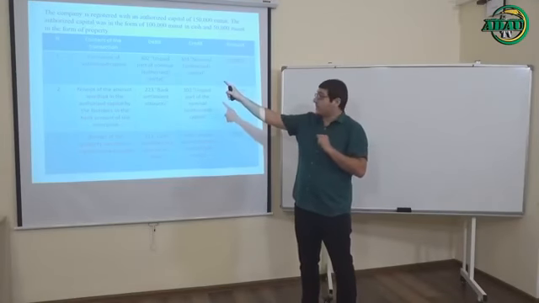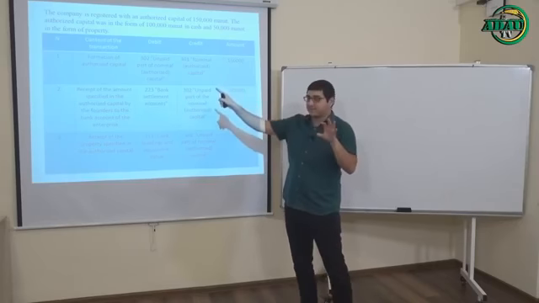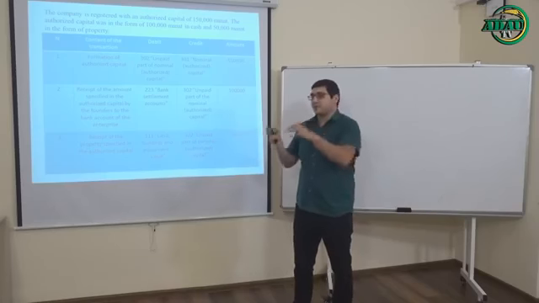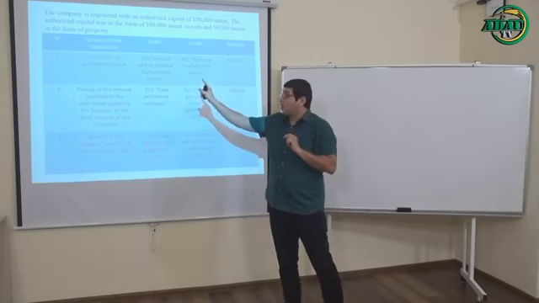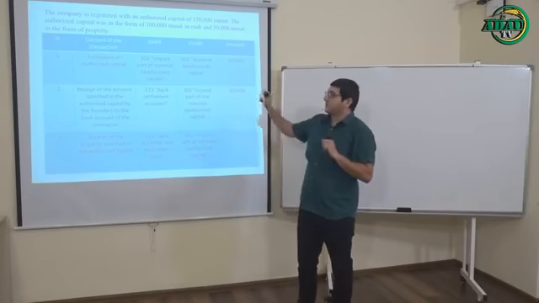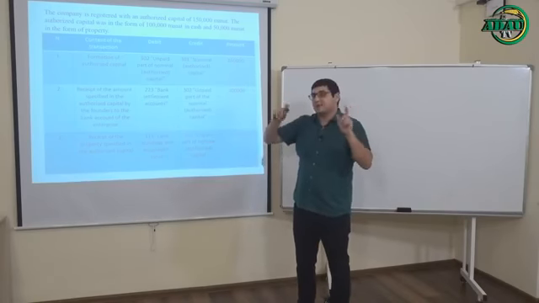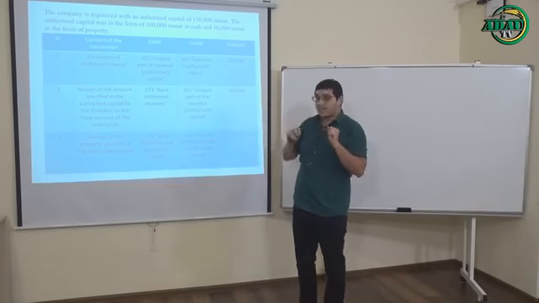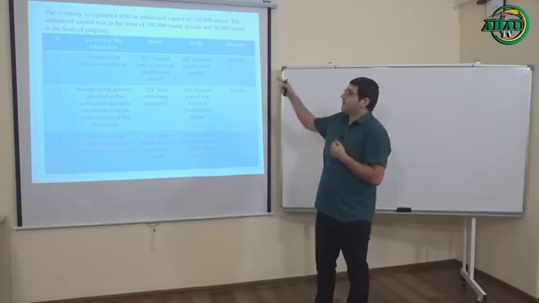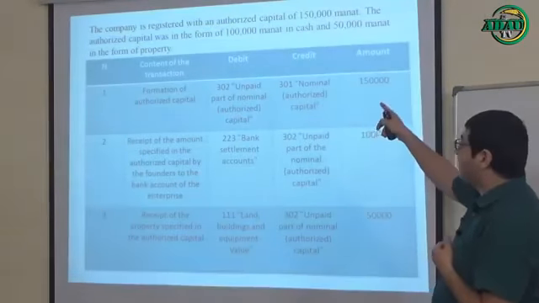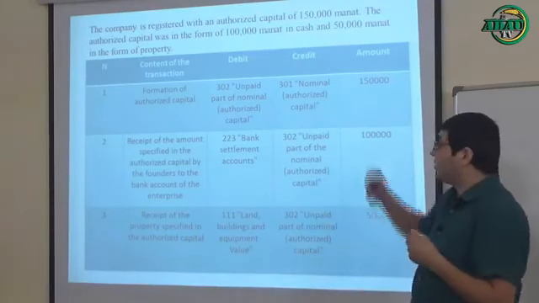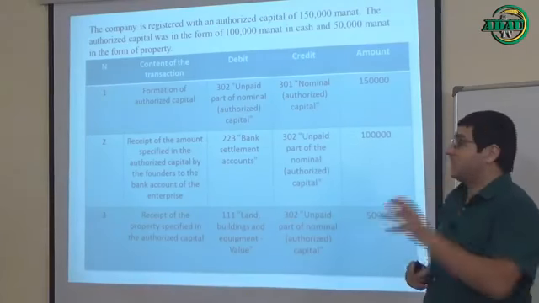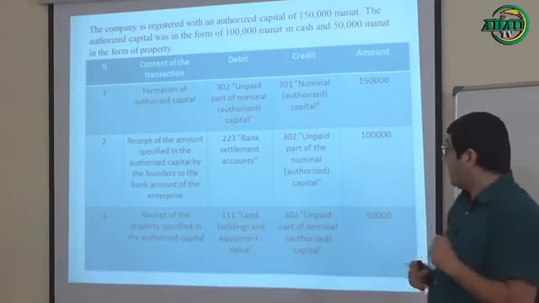The first transaction is called formation of authorized capital. Again, I want to say that it's not actually a receipt of these shares by the enterprise. This is just formation of authorized capital. So you must write this amount into the debit of account 302, unpaid part of authorized or nominal capital. But you must write this amount to the credit of account number 301, nominal or authorized capital. As you see, we can see the whole amount, 150,000 manat. But let's continue.